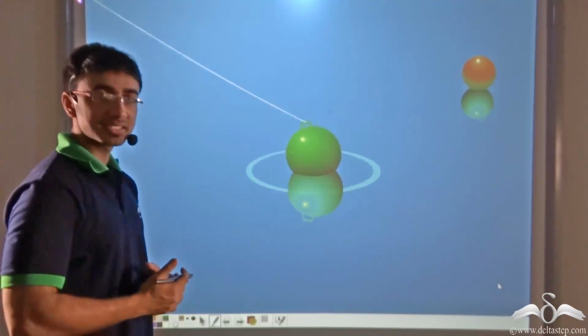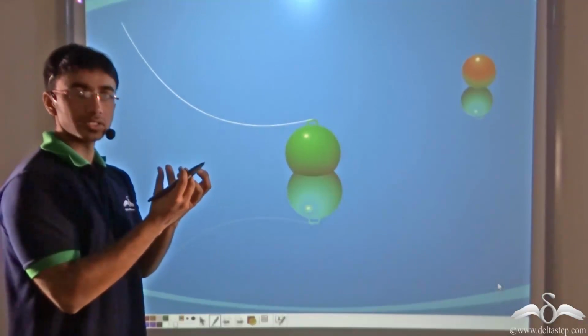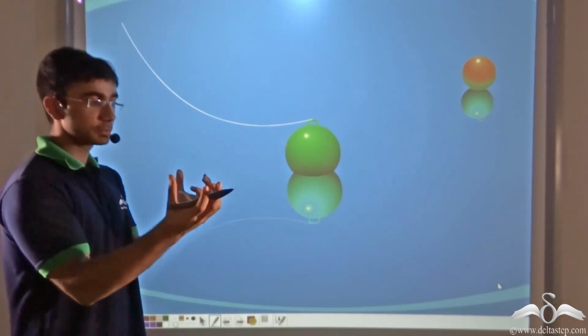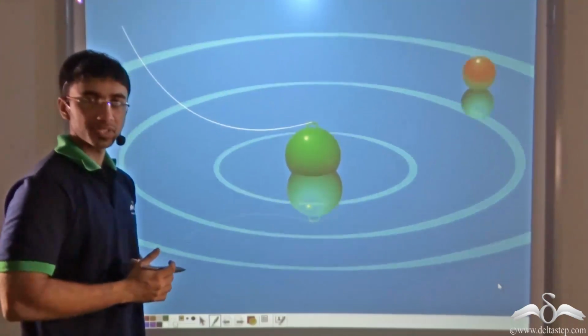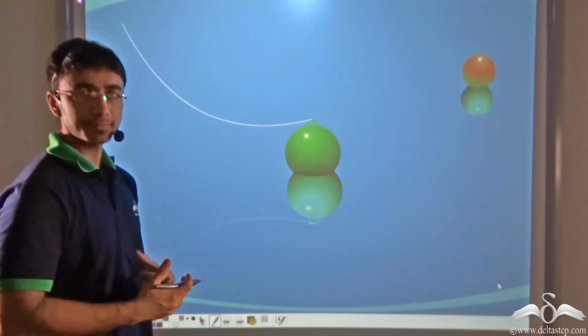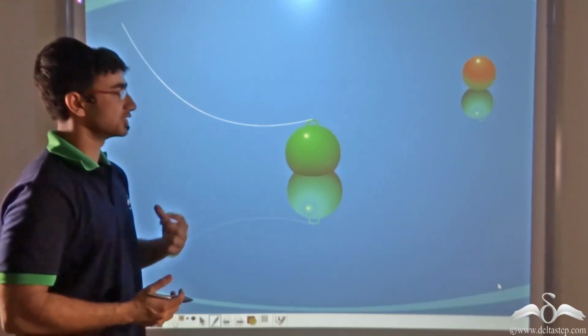As you saw in our previous lecture, if you recall, a North Pole and North Pole repel one another without touching. A North Pole and a South Pole attract one another without initially touching. So how do you think without touching they are able to influence? Now let us consider a simple analogy.